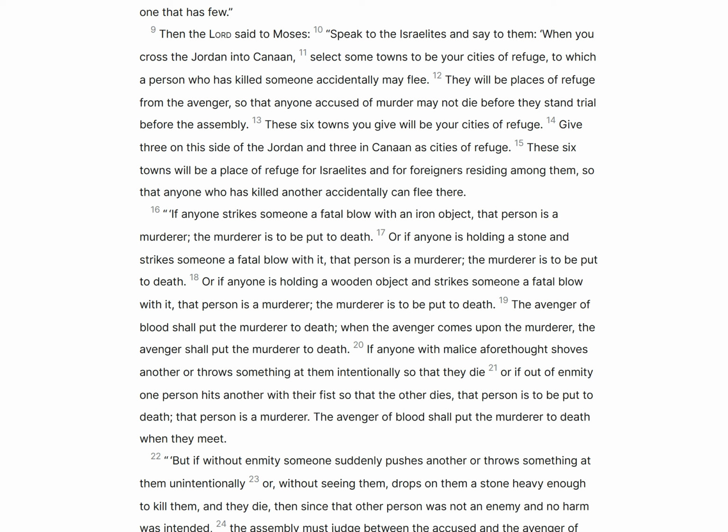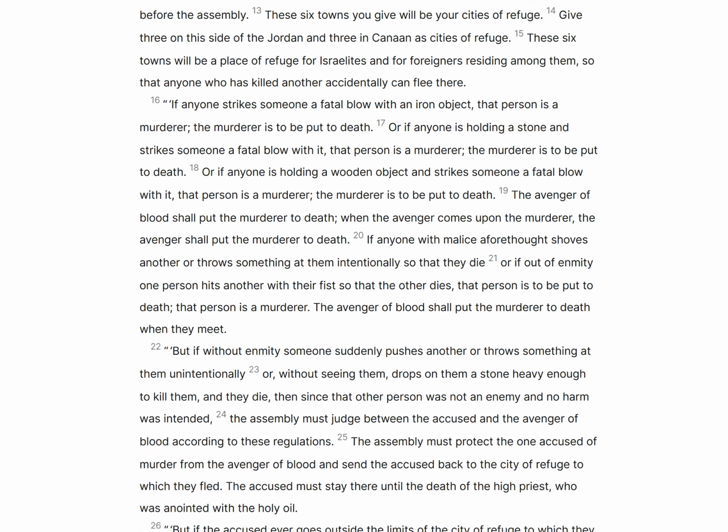The avenger of blood shall put the murderer to death. When the avenger comes upon the murderer, the avenger shall put the murderer to death. If anyone with malice aforethought shoves another or throws something at them intentionally so that they die, or if out of enmity one person hits another with their fist so that the other dies, that person is to be put to death. That person is a murderer. The avenger of blood shall put the murderer to death when they meet.